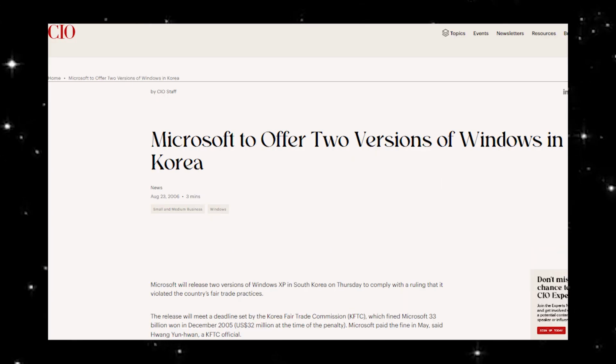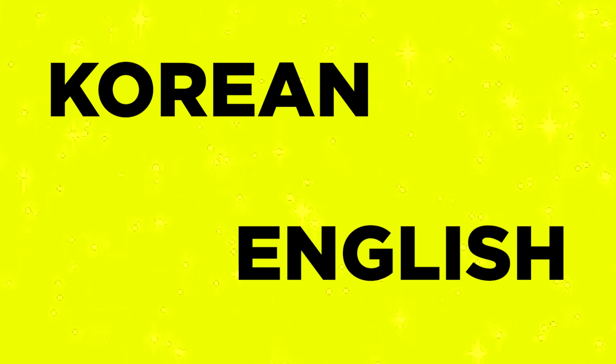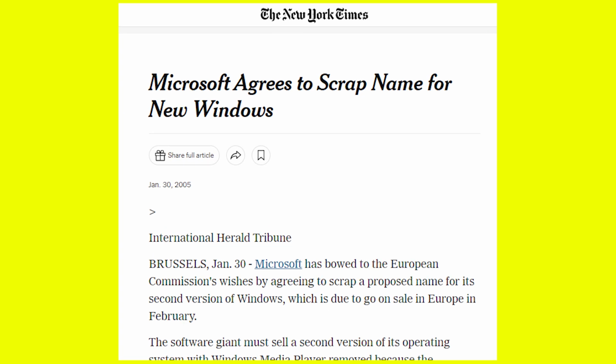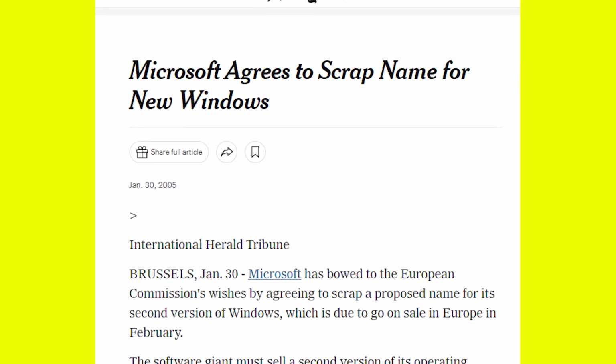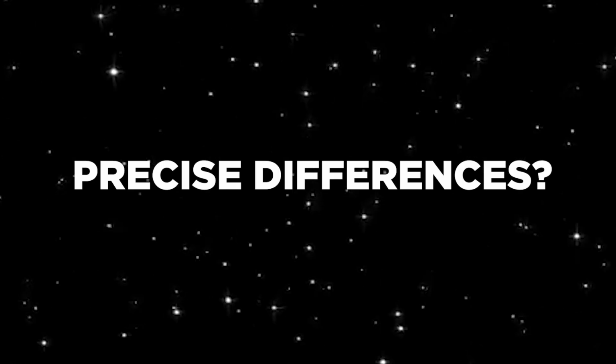In 2005, a Korean court made a similar ruling requiring a Windows version without Windows Media Player known as KN. The primary difference with KN is that it includes only English and Korean language. As for the N edition mandated by the European Union, it appears to have no expiration date and will likely persist indefinitely. Now let's delve into the precise differences between N and non-N versions.